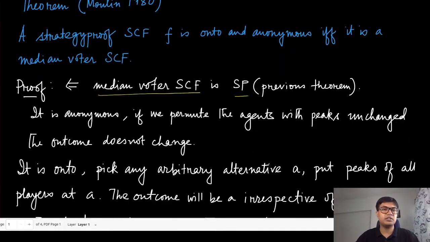It is anonymous, certainly, because it is only looking at the peaks, and it does not matter which peak belongs to which agent. If you interchange or permute these agents, the collection of the peaks remains the same, only the agent labels get interchanged. So as long as those peaks are unchanged, the outcome does not change. So this is clearly anonymous.